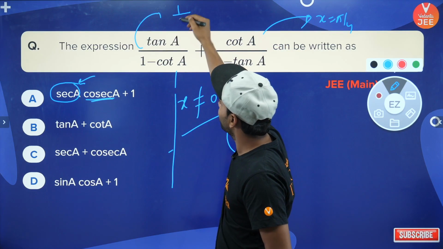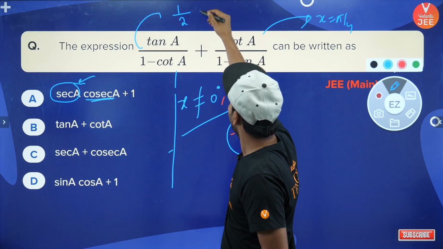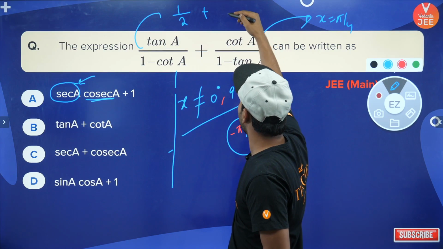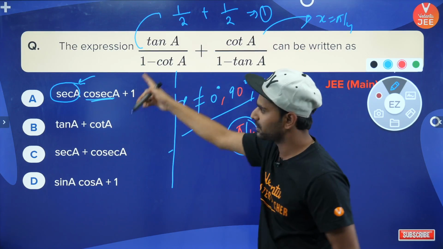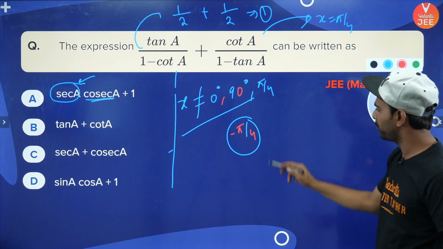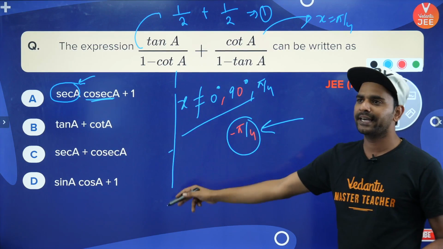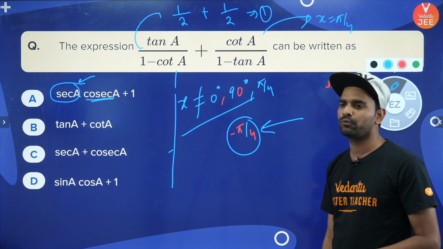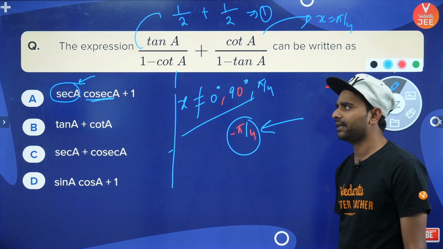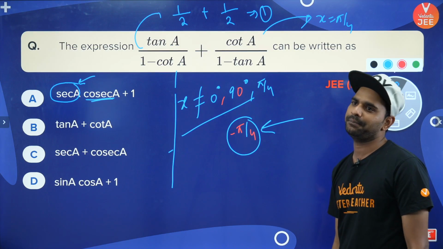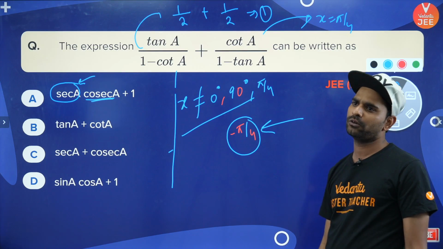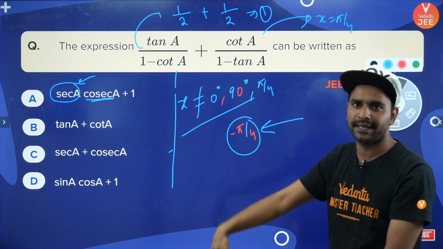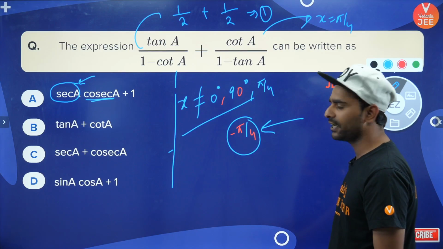So 1 over 1 upon minus 1 will be 2, and this will be over what? This will be 1 over 2, hence this will be 1. तो यहां से मैं देख लेता हूं यार कौन सा option when I put x equals minus pi by 4 gives me the answer as 1. That has to be my answer यार. चाहते तो 30 और 60 भी डाल सकते थे रमाक्षा, because all the expressions are defined at those values also. So you can do these kind of questions like this so that you guys can save your time.